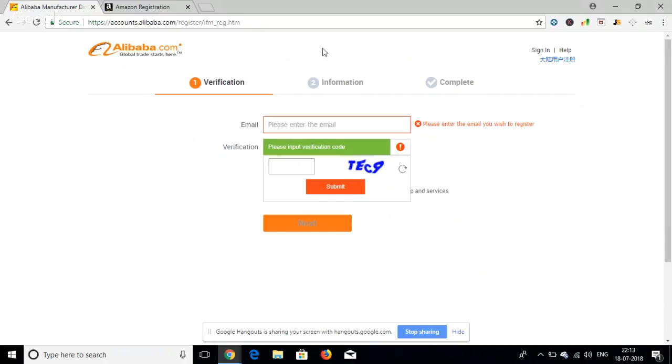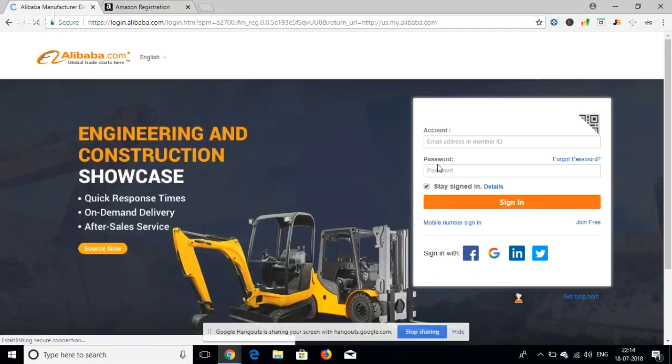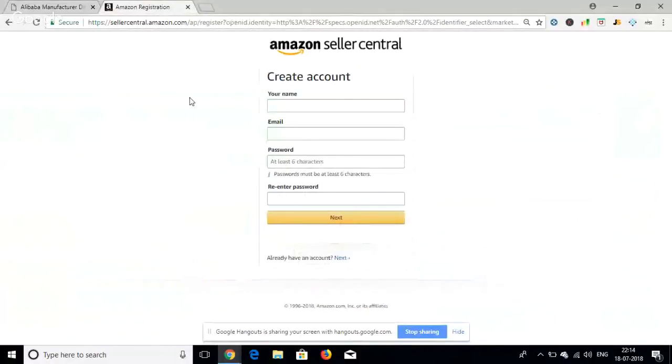In Alibaba, keep in mind that once you create your account, there will be settings, which I should have told you. I cannot log in because I do not want to share my login privilege here. So what you can do is, once you go into Alibaba and register there, go to the settings and hide your profile details.